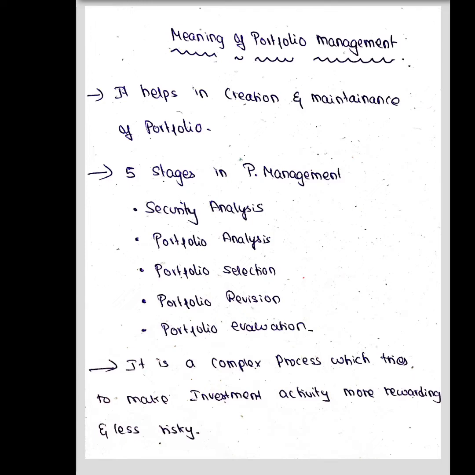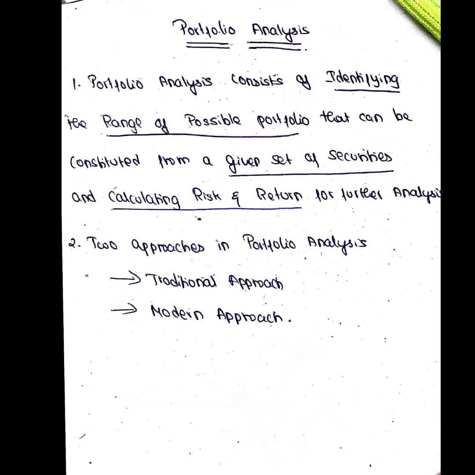Now we are going to unit 4, that is portfolio analysis. The next in your synopsis is portfolio analysis, and this is purely your unit 4. First we will see what is the meaning. Portfolio analysis consists of identifying the range of possible portfolios that can be constituted from a given set of securities, and calculating risk and return for further analysis, right? Okay, girls.